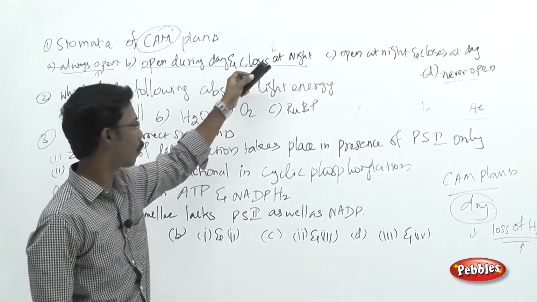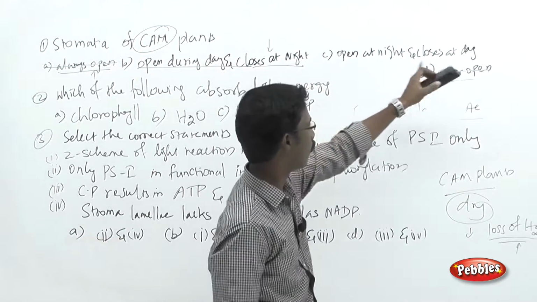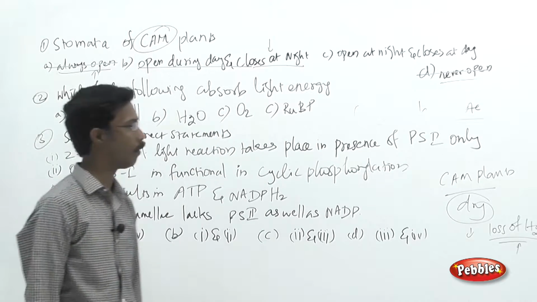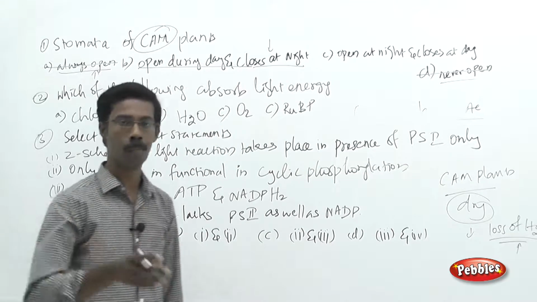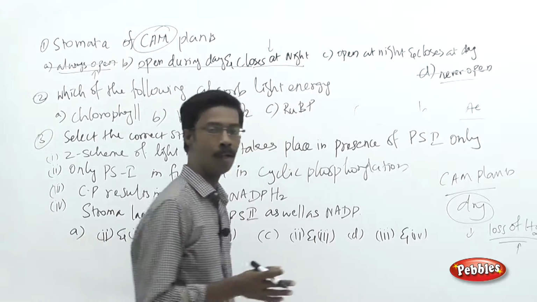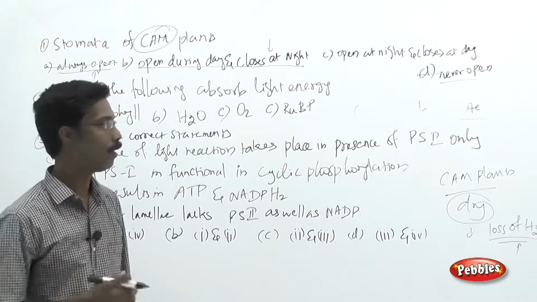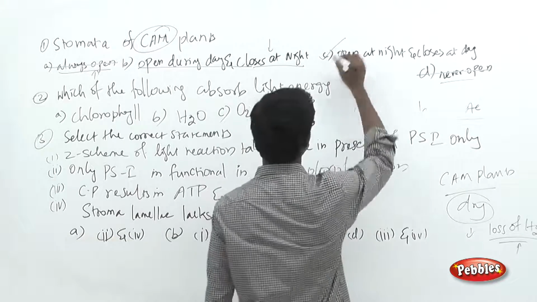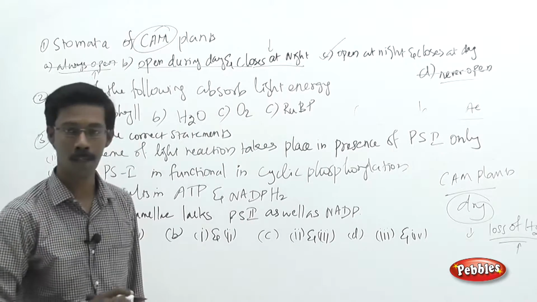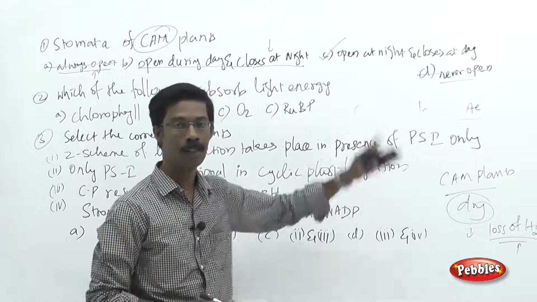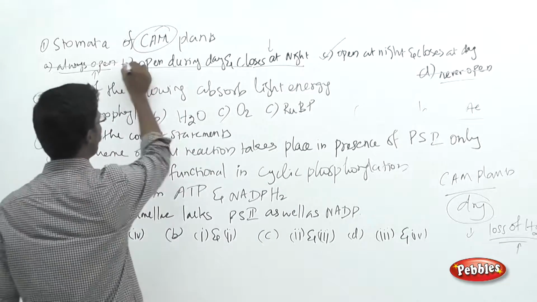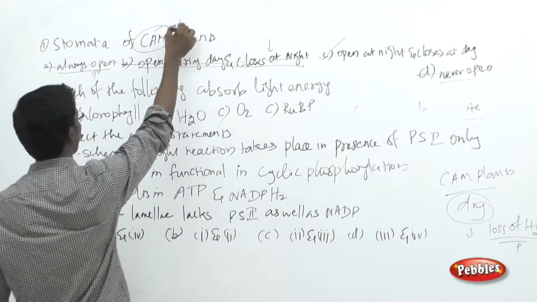Open during the day and closes at night, or open at night and closes during the day. As I told you, they have to adapt to the dry condition. They have to prevent the water loss during the sultry weather. So the answer choice over here is that they are open at night and close during the daytime. This is how you have to understand the CAM plants.